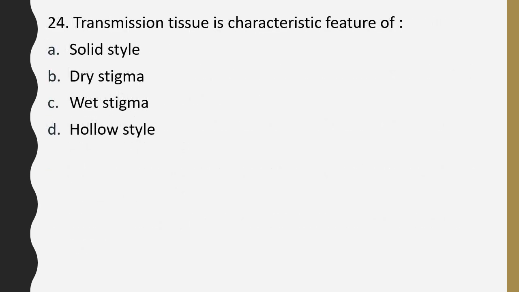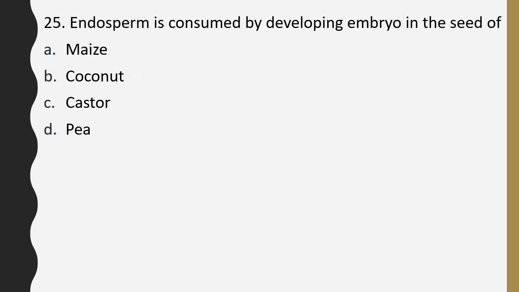Question number 24. Transmission tissue has characteristic feature of solid style, dry stigma, wet stigma, hollow style. The correct answer is option A, solid style. Question number 25. Endosperm is consumed by developing embryo in the seed of maize, coconut, castor, pea. The correct answer is option D, pea.